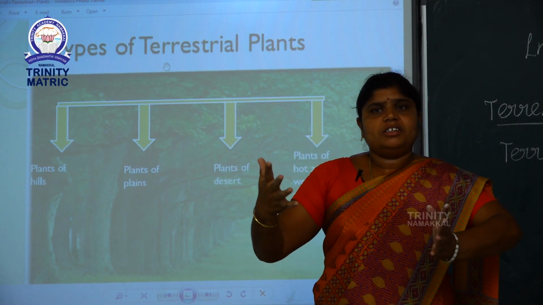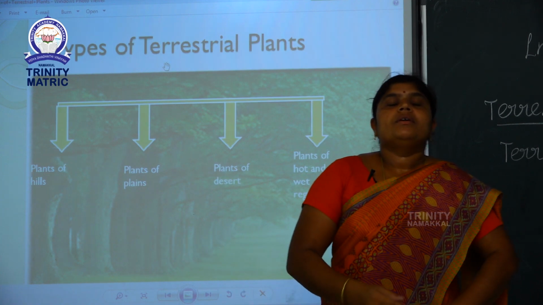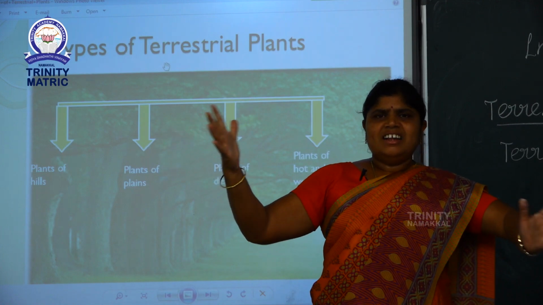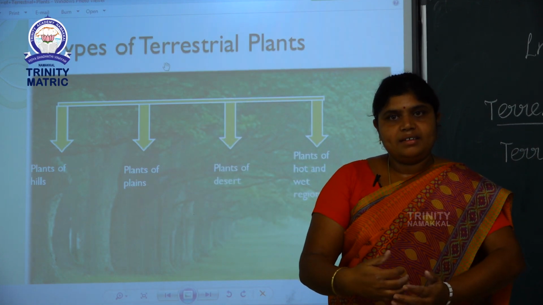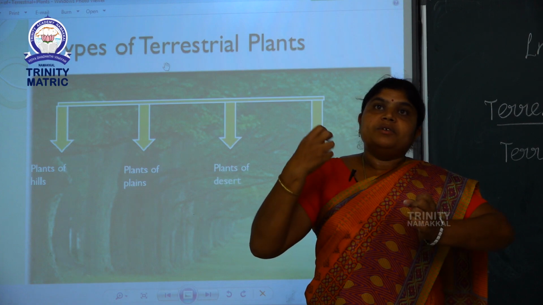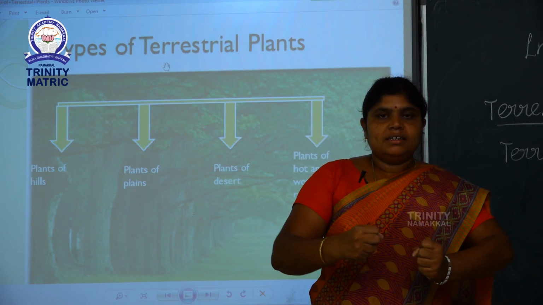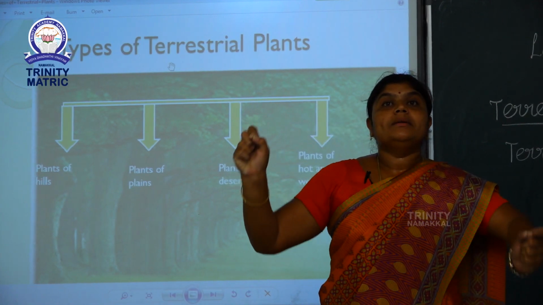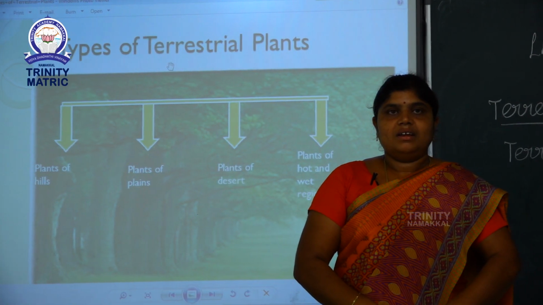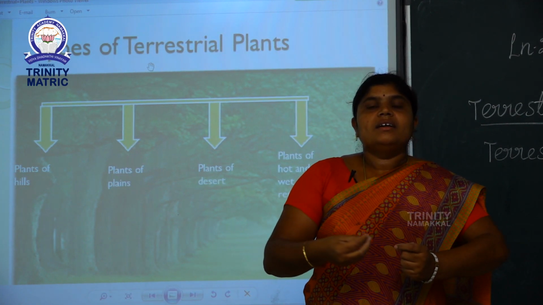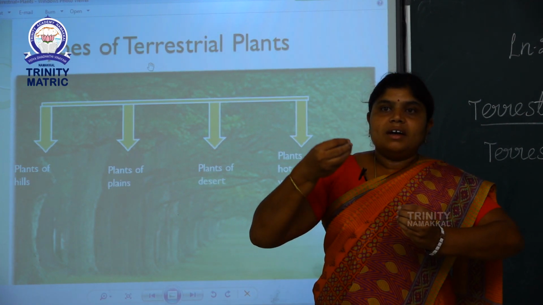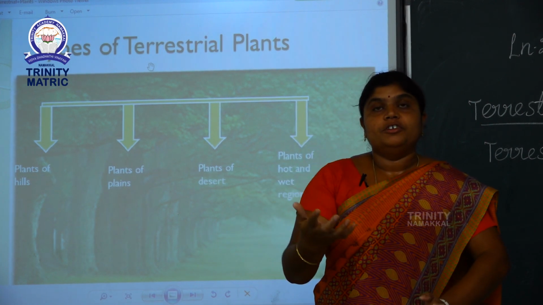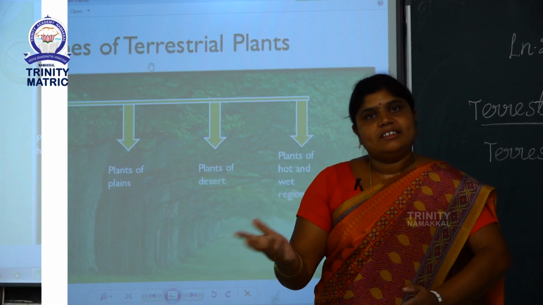What type of nature do these plants have? For example, neem tree. Neem tree has lots of branches. Yes, thick and woody, and these plants give shelter to the birds. In plain areas, the leaves are green in color. The plant leaf prepares food by the process of photosynthesis.